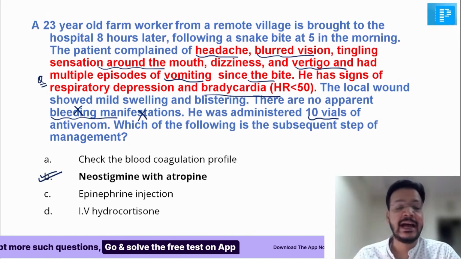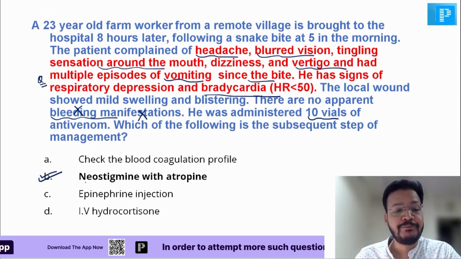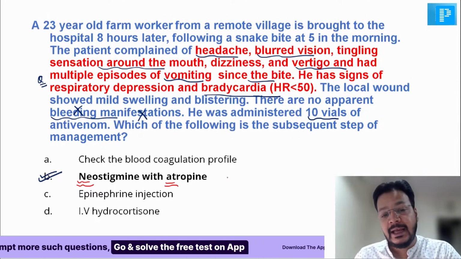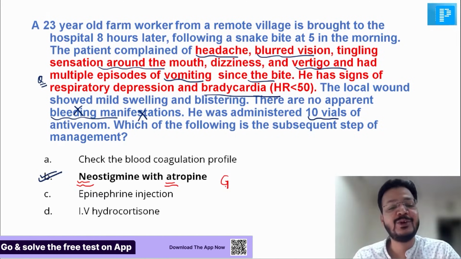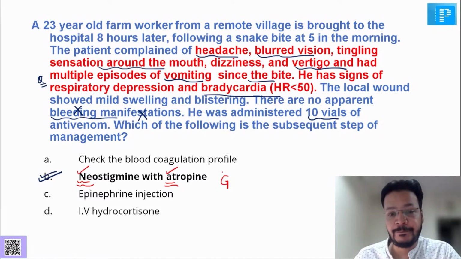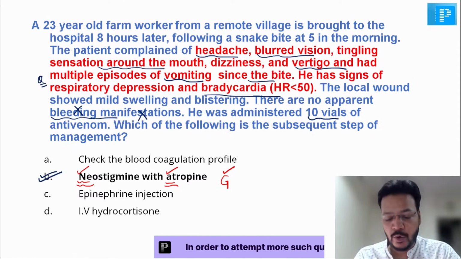And doctor sir, keep this in mind too, there is another trick. Cobra is a nag. What do you call cobra? Nag. So N for nag, N for neostigmine, A for atropine, and G for given. In nag, neostigmine and atropine is given. What is the trick? N for neostigmine, A for atropine, G for given. That is nag bite. That is a cobra bite. Right? Did you like the trick? It is absolutely easy, right? In nag or cobra bite, it is given.